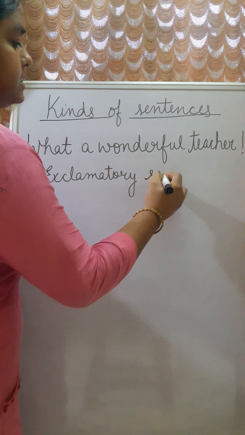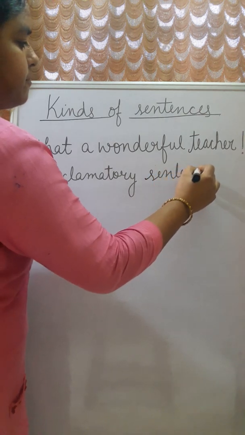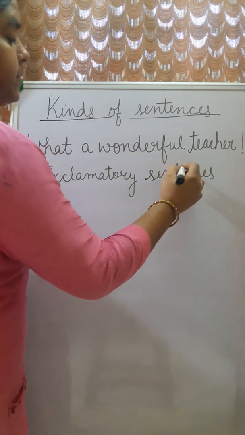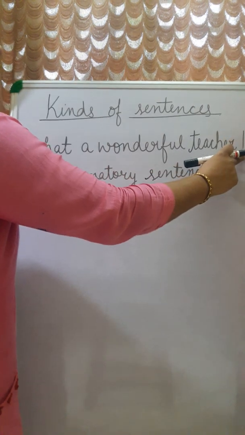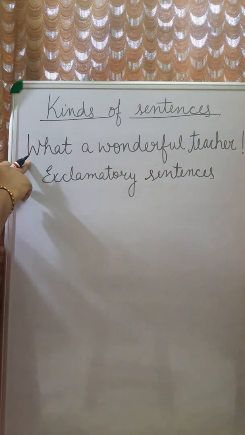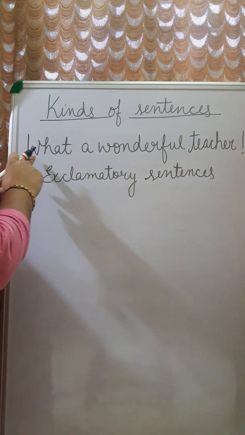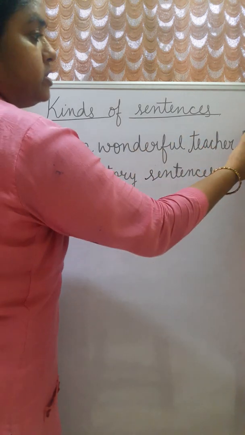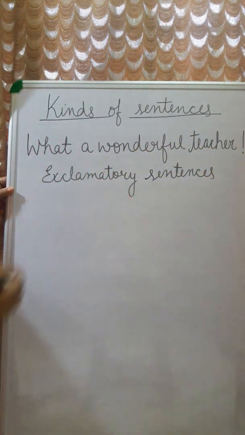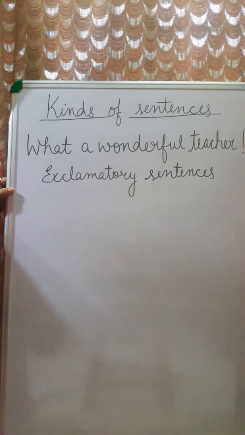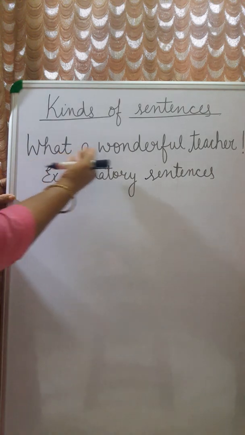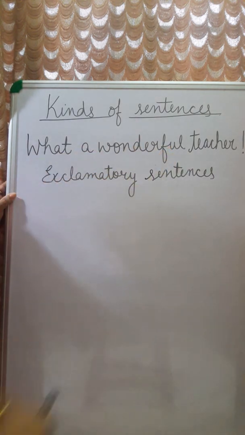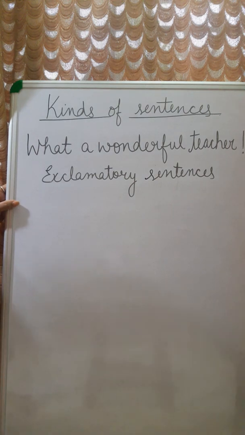Exclamatory sentence. And it is ending with an exclamation mark, starting with the capital letter. So, the sentences which end with an exclamation mark are known as exclamatory sentences, and in these sentences the speaker is showing a strong feeling or emotions.